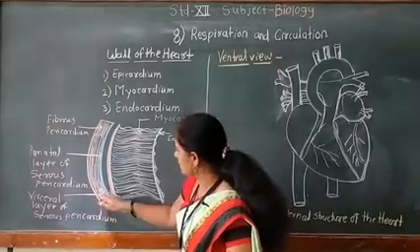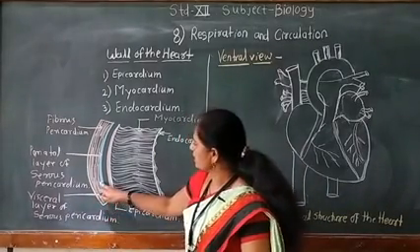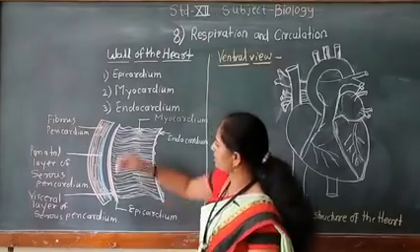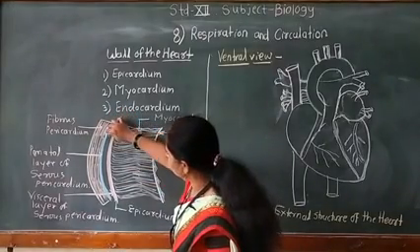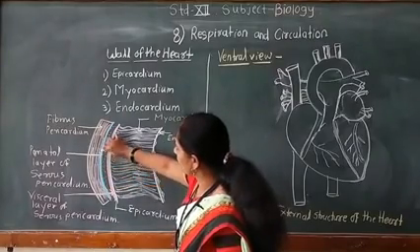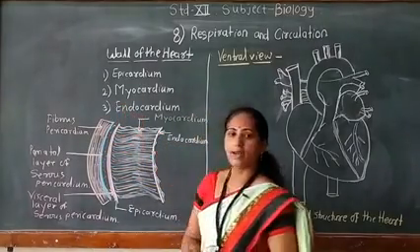In between this parietal layer of serous pericardium and the visceral layer of pericardium, there is a space, and this space is called the pericardial space, and it is filled with fluid. What is the name of that fluid? Pericardial fluid.